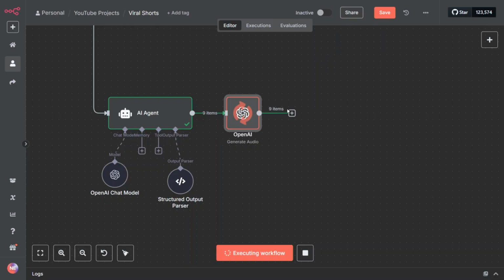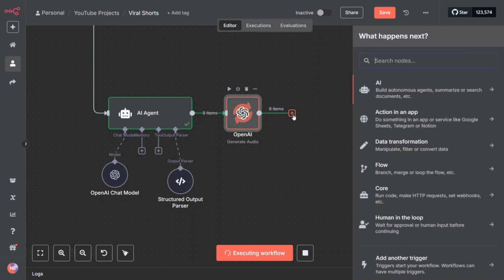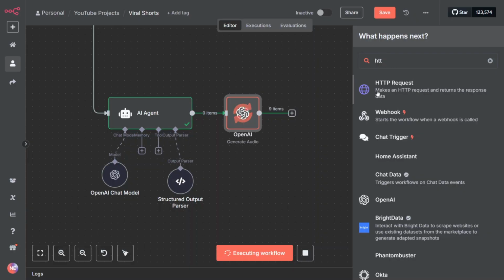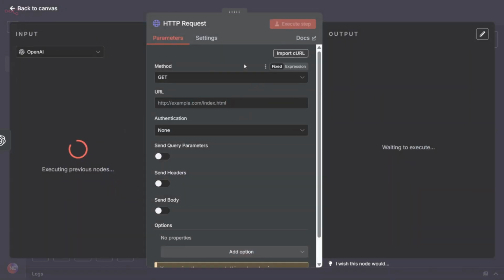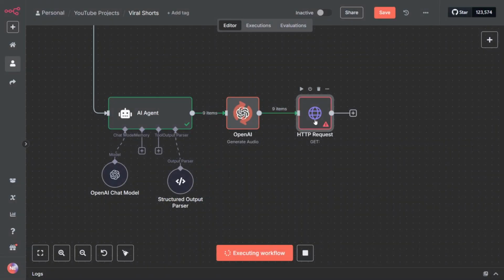So as you're waiting, let's just add a few nodes here. We're going to add the HTTP node that we're going to use to grab a stock footage or a stock video that we're going to use in our shorts. So let's click here and search for HTTP request. And in our HTTP request, we're going to configure this API from Pexels. As you know, Pexels is a website that gives stock images and stock footage.